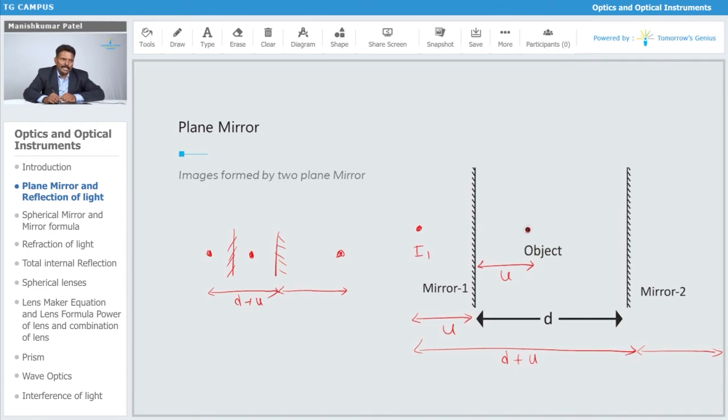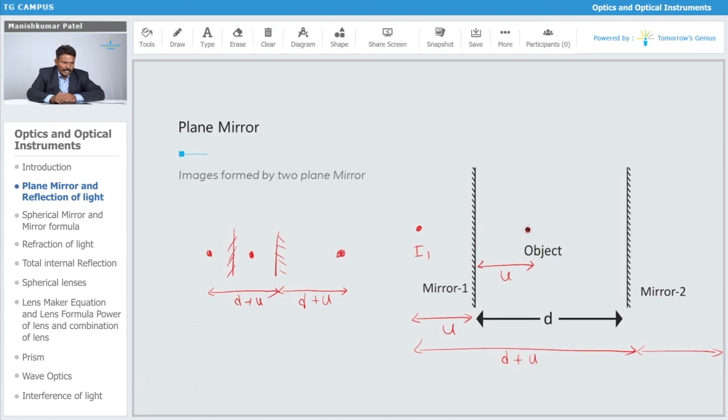This is u, and the image forms exactly behind at that distance, let's say that is u. Again this is nothing but d plus u. So definitely I can say for this one, as we have just discussed, this distance is also d plus u.